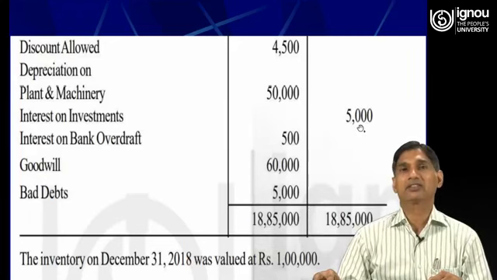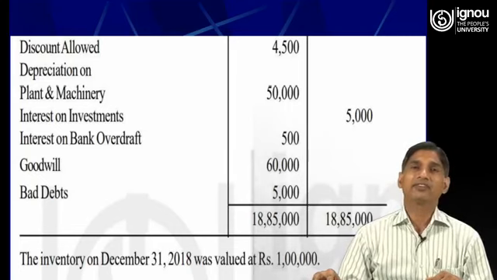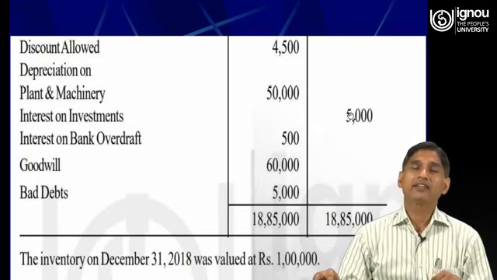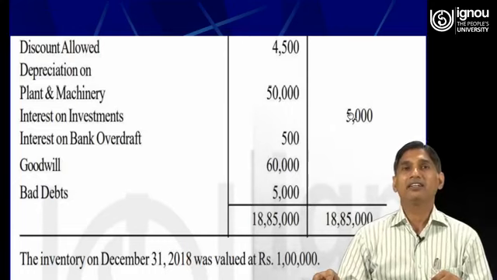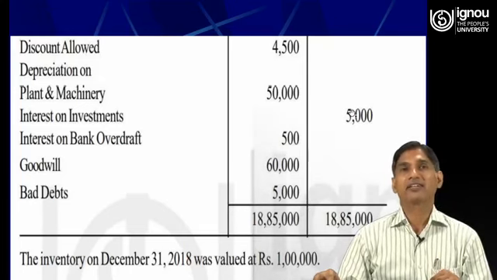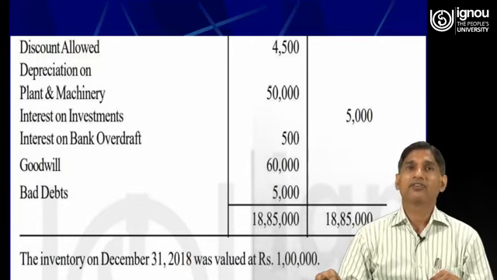Interest on investments, so we have made the investment, and if we are earning any income on the investment made outside the business, it is an income for the business, so all incomes will have a credit balance, unlike all expenses, which have a debit balance. Interest on bank overdraft, 500 rupees.